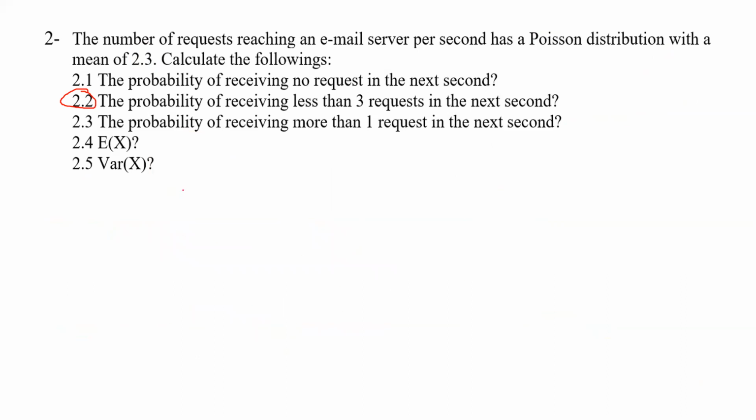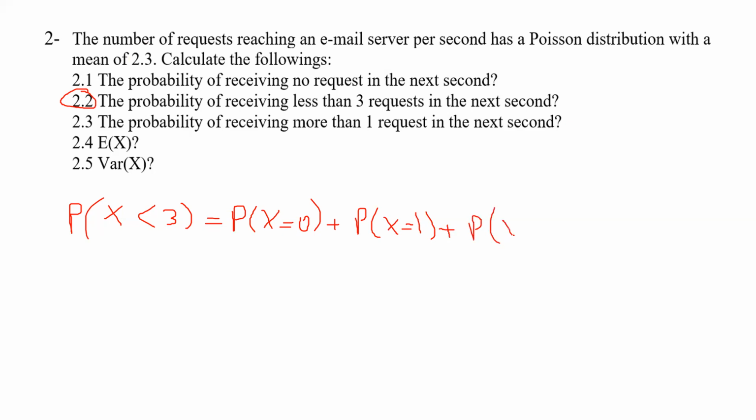So for the second question, the probability of receiving less than 3 requests in the next second. Less than 3. So again, like binomial distribution, this is a discrete distribution for Poisson. The only difference is that you should use a different formula for each point. So you can just partition it into points like x equal to 0, x equal to 1, x equal to 2. Does 3 included? No, because it is less than 3. So one by one, you should calculate them and then find the final answer.